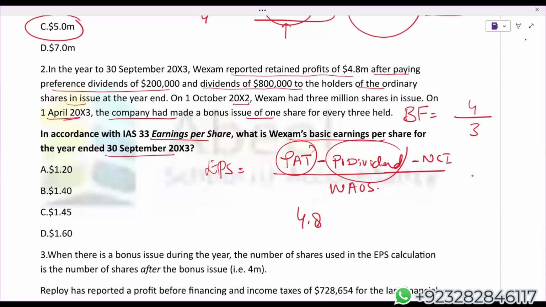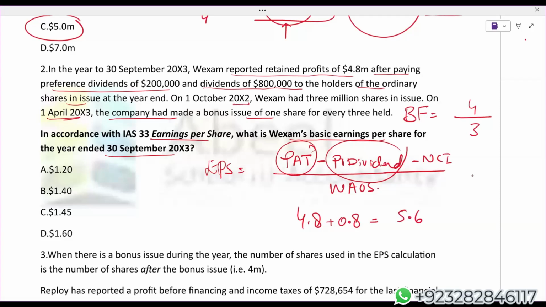But while calculating EPS, we do not deduct dividend to the ordinary shareholders. Repeat. We only deduct dividend for preference shareholders. We do not deduct dividend for ordinary shareholders. That is why the dividend which was paid to the ordinary shareholders, only that will be added back. So 4.8 million plus the dividend which is paid to the ordinary shareholders, I'll add back this.